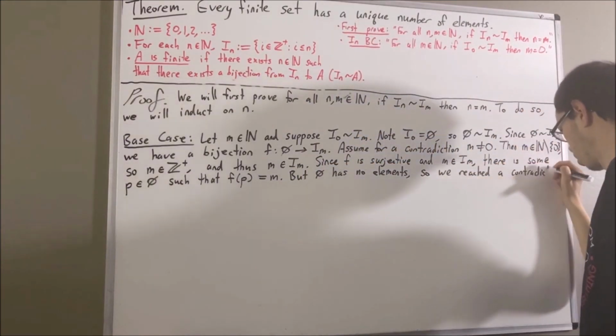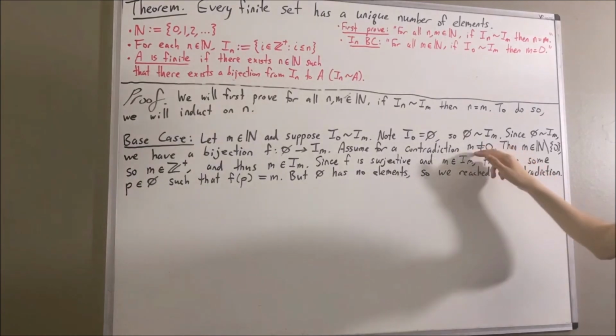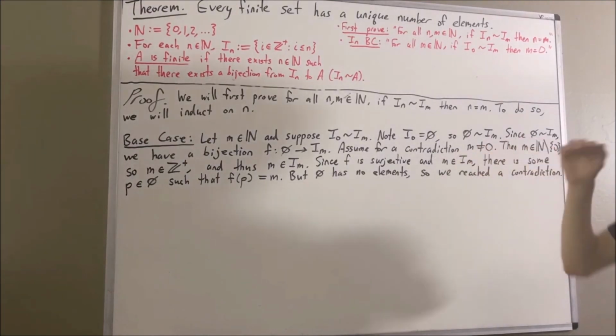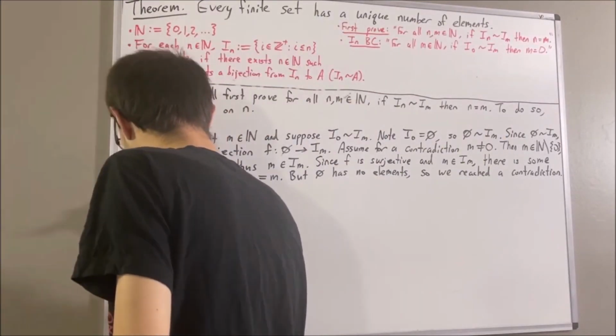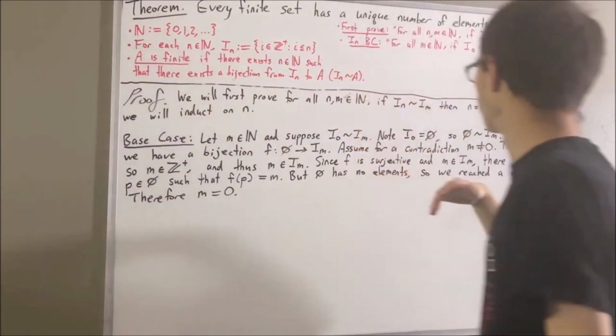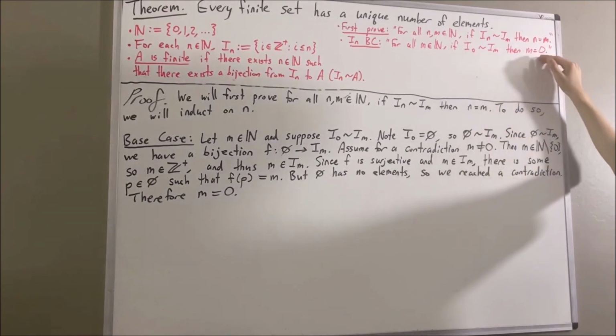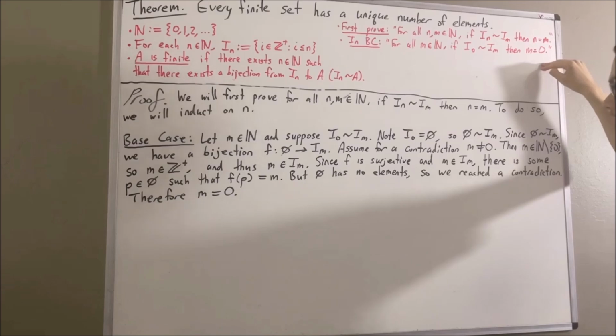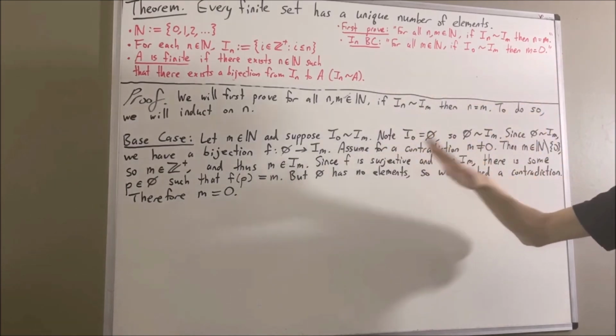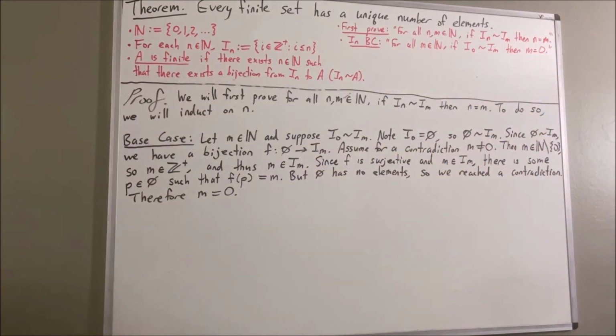Our assumption that m is not equal to 0 led us to a contradiction, so we must instead have that m is equal to 0. So we have proven that m is equal to 0, which is what we wanted. So we have proven this statement, which means we've completed the base case. Now let's move on to the induction step.